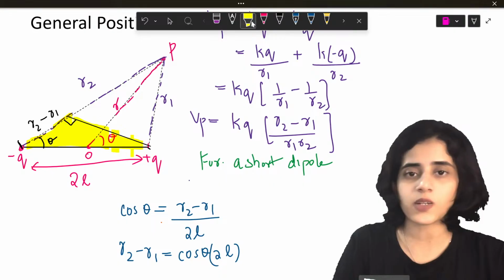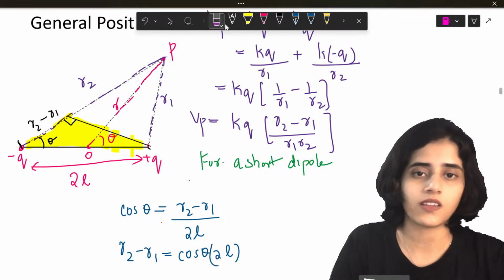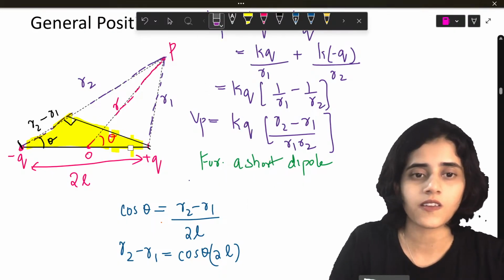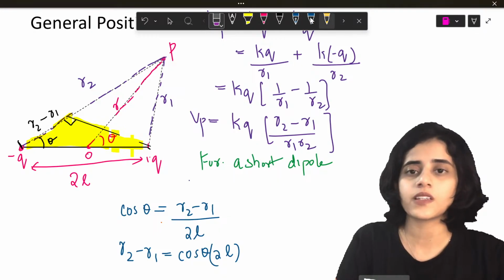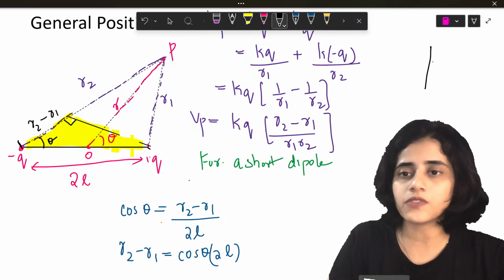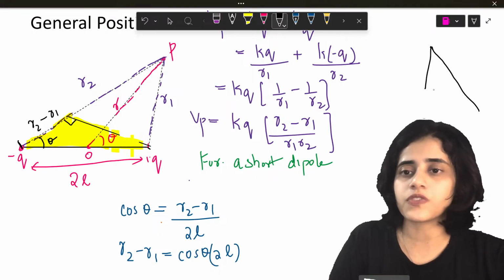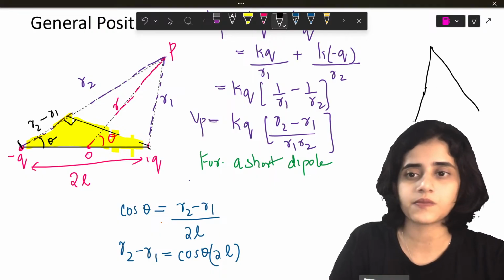How R2 minus R1 is your doubt? That is very easy. How R2 minus R1? Let's see. See, let's say you have two straight lines.